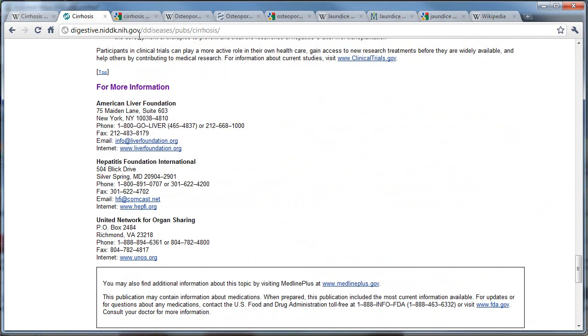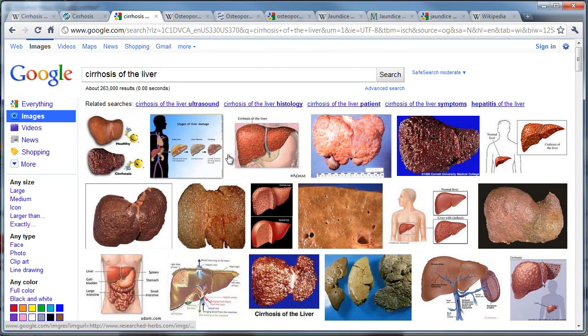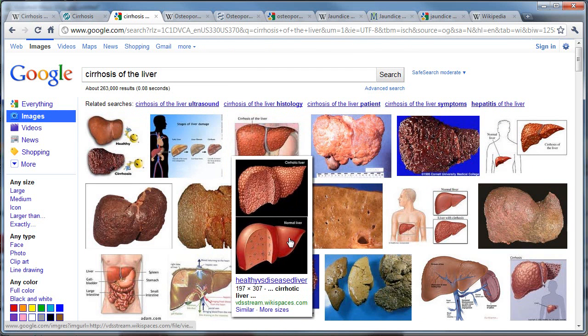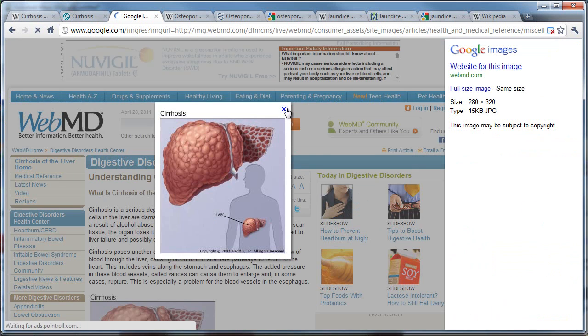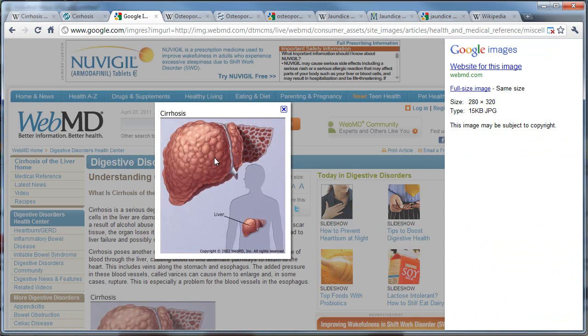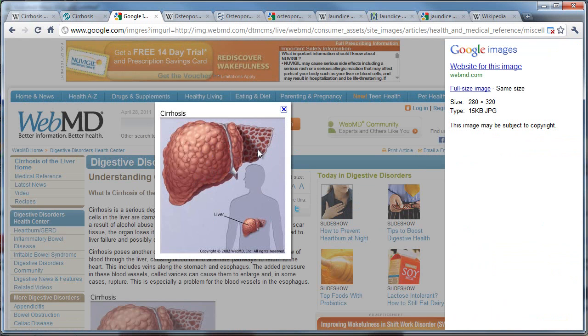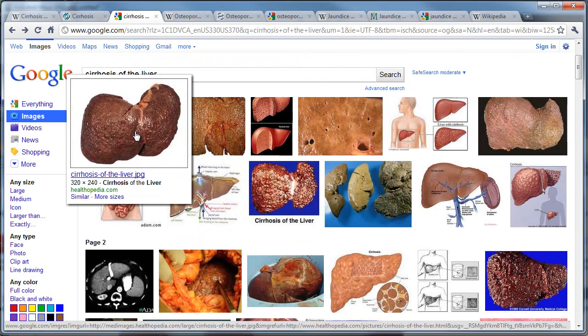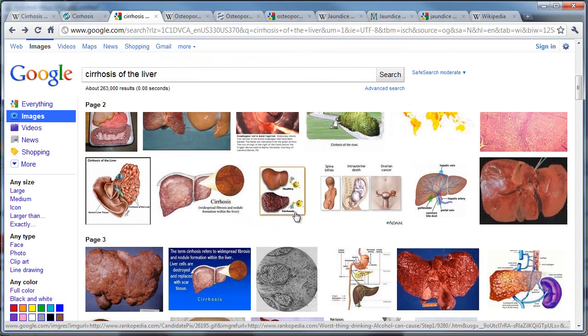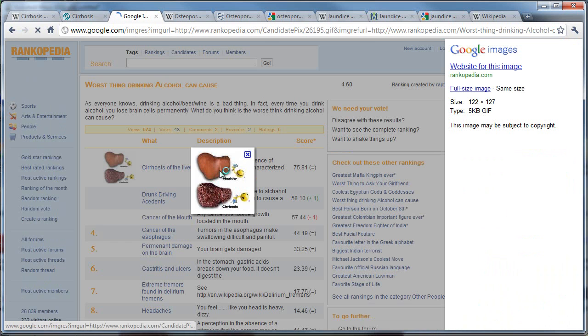After that, I wanted to get a visual look at how it looks, and bear in mind this is not going to be fun to watch, but I had to go and watch it. So here are some images, and I'm going to quickly go through them, but let's go to one which doesn't look as bad. So I went to this one, let's say, and although this was not my final one, I was deciding, but it gave me a good idea. This graphic still gave me a rough idea of, okay, this is what it does when it's cirrhosis. But then if I go back over here, there's a whole bunch of other ones like this one right here. And again, right here, this is a healthy liver and cirrhosis.